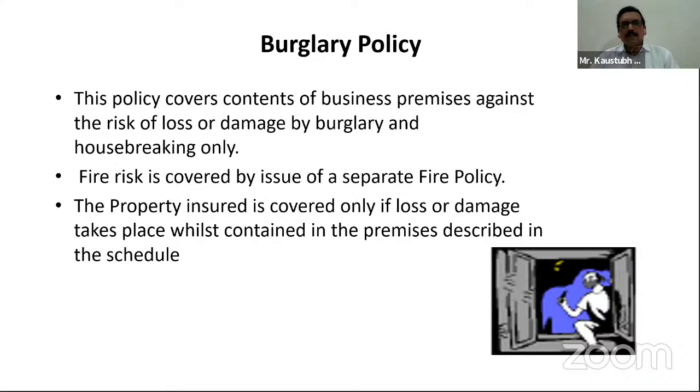If we are saying the business premises is a factory with a ground floor and first floor, then all the properties situated on the ground floor and first floor are to be covered, and it is to be mentioned in the policy. It is to be described in the schedule. So if any burglary occurs in the business premises, the location address and the coverage of the properties is very important to note and to give on the face of the policy.